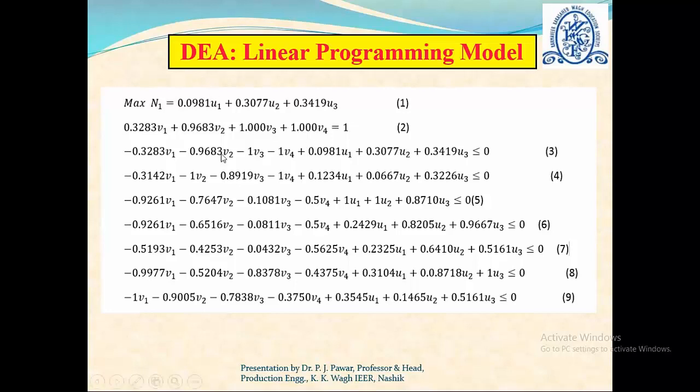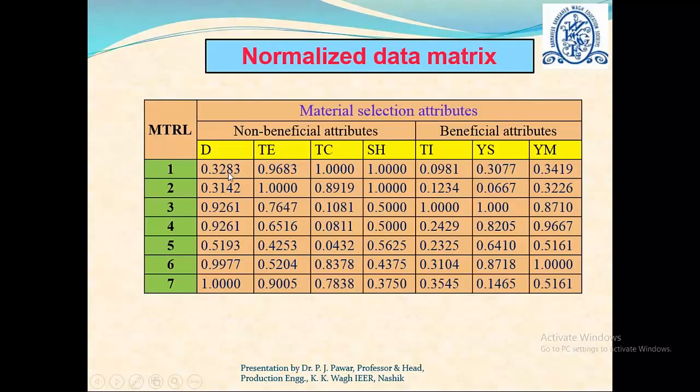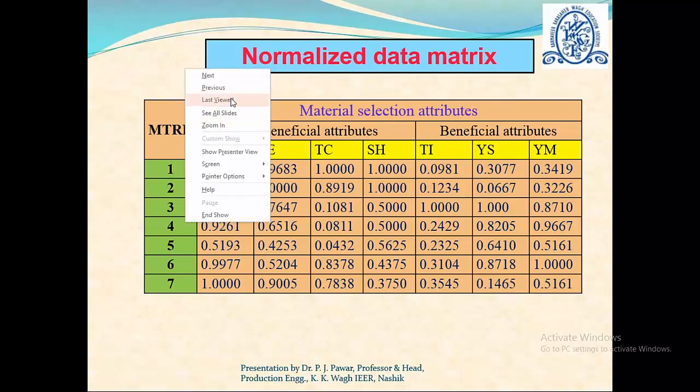Okay, so thus here for the formulation of this DEA model, we formulate the objective function, that is maximization of efficiency, and as we have discussed, we will be assigning coefficients to the non-beneficial attributes and the beneficial attributes.